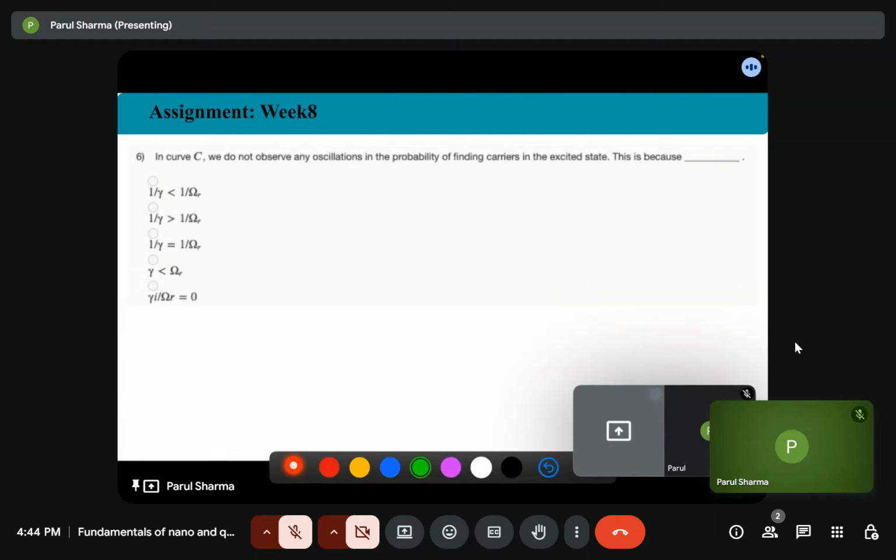This is because this is the case when the damping time, that is 1 by gamma I, is shorter than the oscillation period, that is 1 by omega r. The oscillation is suppressed because there is no time in which the damping factor lets us observe the oscillations.